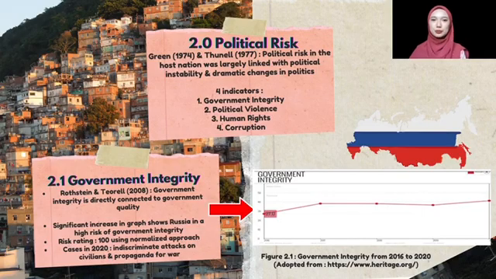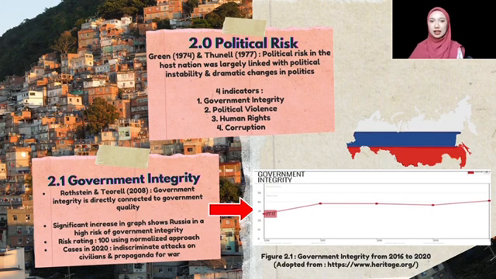The next one, I would like to present about the political risk. Based on Green in 1974 and Tunnel in 1977, political risk in the host nation was largely linked with political instability and dramatic changes in politics. There are four indicators in this political risk, which are government integrity, political violence, human rights, and also corruption. Based on Rothstein and Nurul 2008, government integrity is directly connected to government quality.